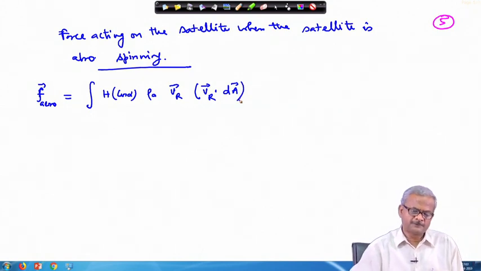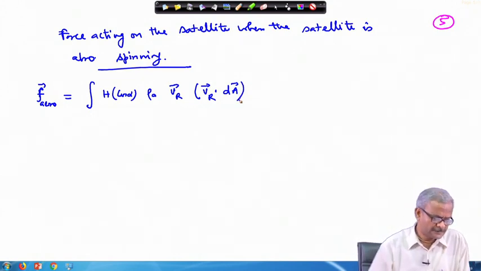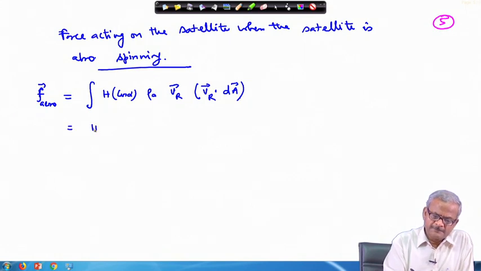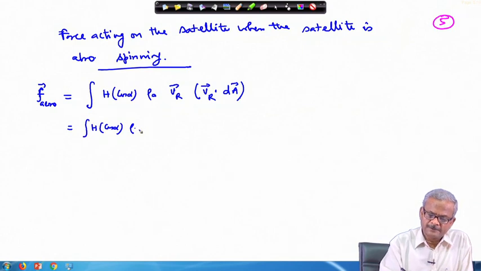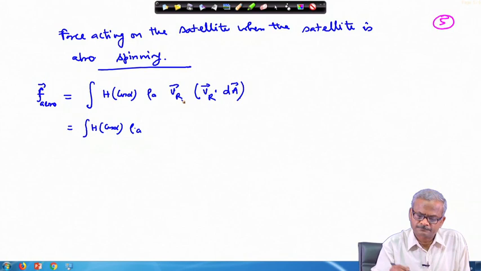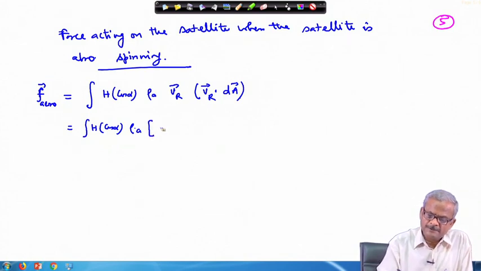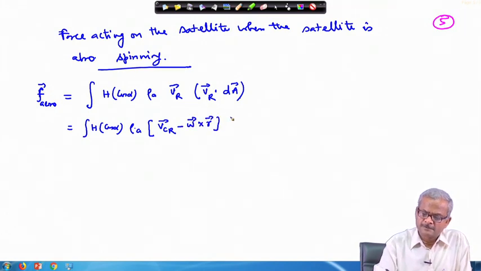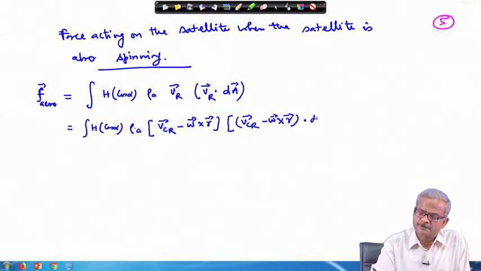This is the basic equation we are using. It remains unchanged. However, in this case we have to insert the expression for V_R. So V_R here becomes V_cr minus omega cross r, and then (V_cr minus omega cross r) dot dA.